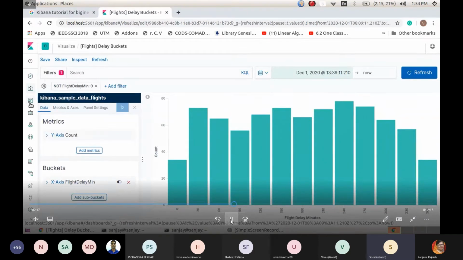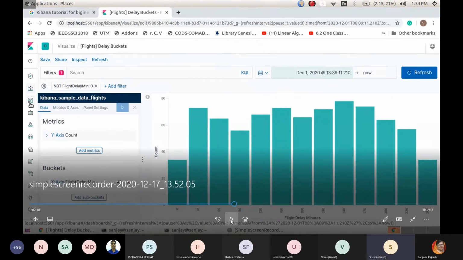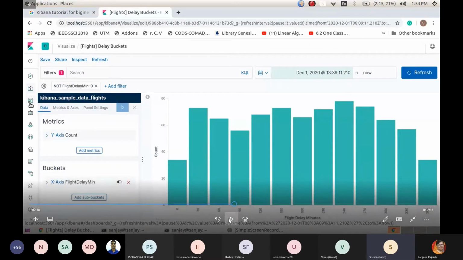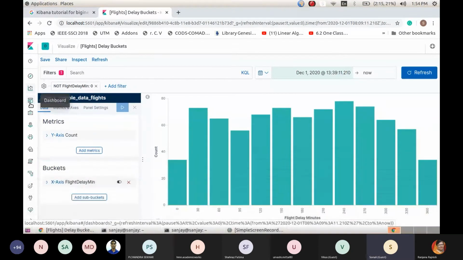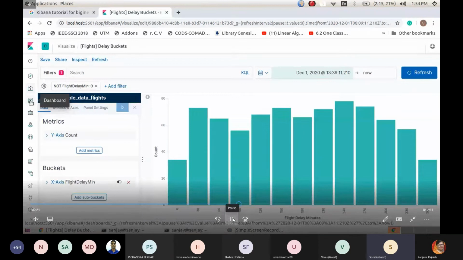So see, what is the best part of it? Most of the audience may not be very familiar with big data tools, but visualization is something which is required very naturally. You don't need to write any line of code for at least all these features. It is easily available, with only a few clicks and some small console commands, and you can easily work with this. So they are very user friendly in that sense.